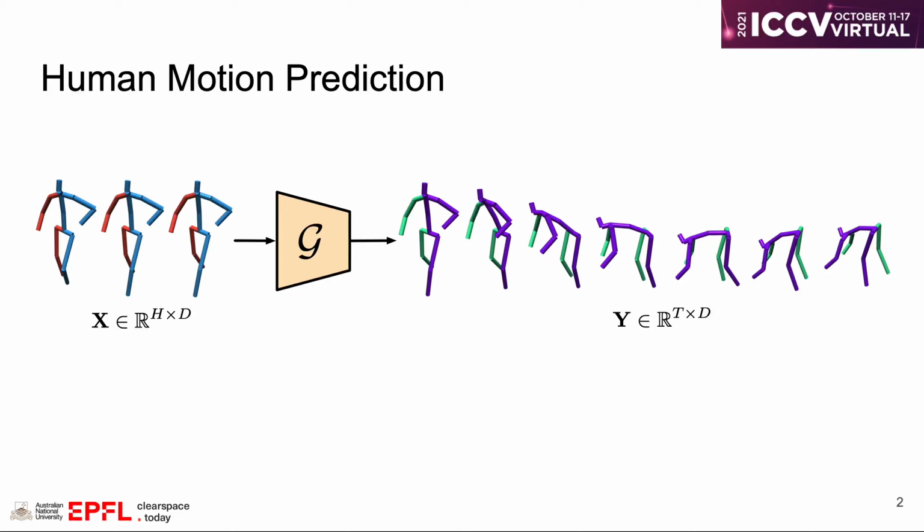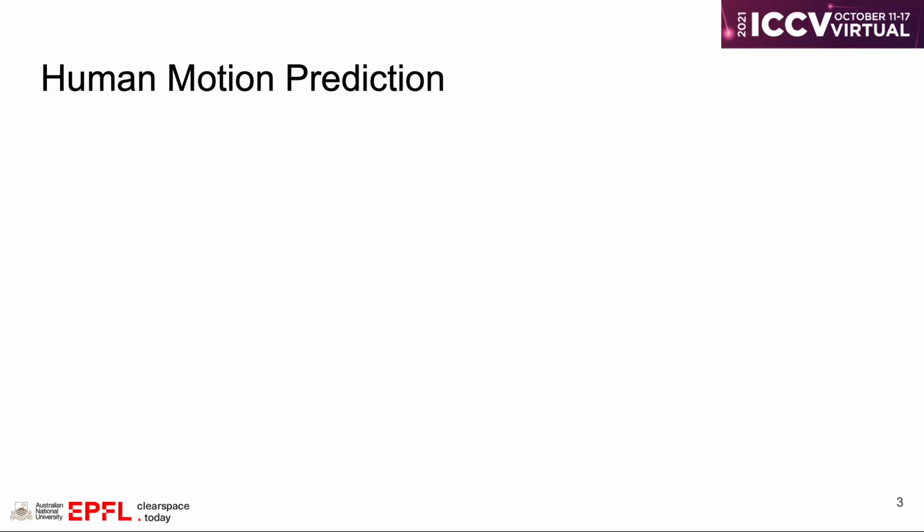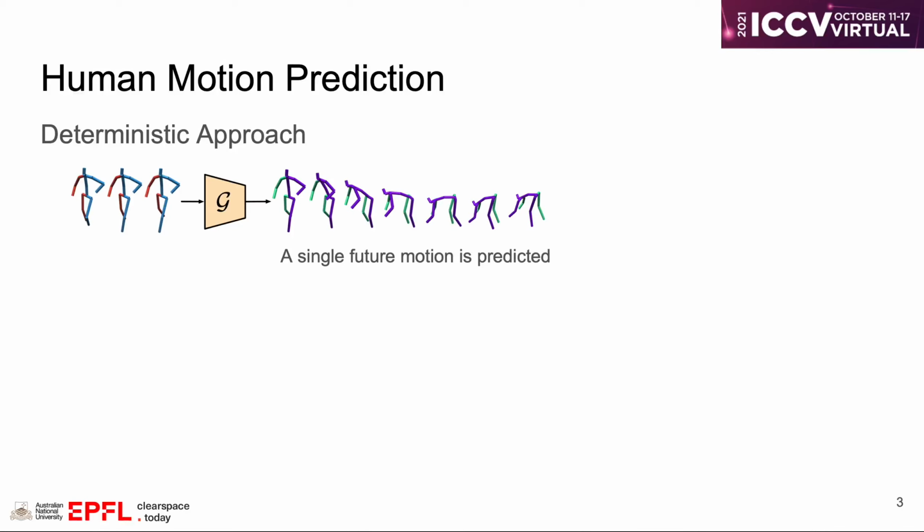The task of human motion prediction is that, given a sequence of past human poses, we want to learn a model to predict human movements in the future. There are two types of approaches for human motion prediction. The first one is a deterministic approach, where we learn a deterministic mapping from the history to the future.